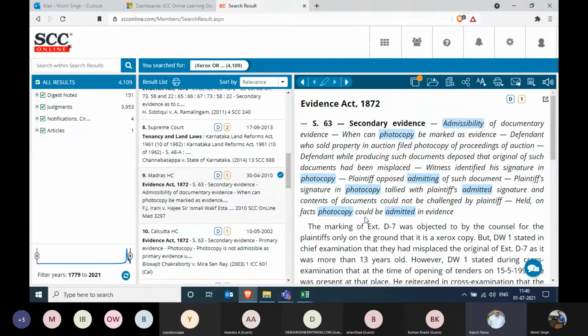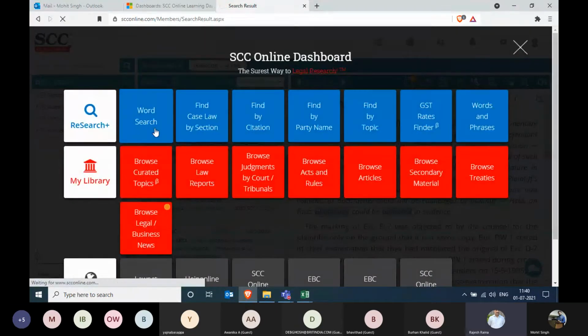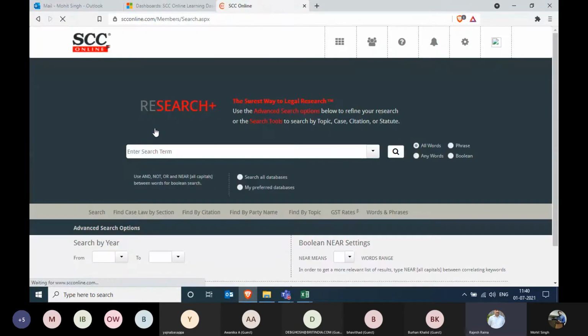So apart from the OR operator and NEAR operator, we also have one more operator among these Boolean operators, that is the NOT operator. Let's move back to the word search, Mohit, and let me show you an example of the NOT operator. NOT is used whenever you don't want one particular subject to be included in the results. You want to keep that out. So whatever I type after NOT will be kept out.